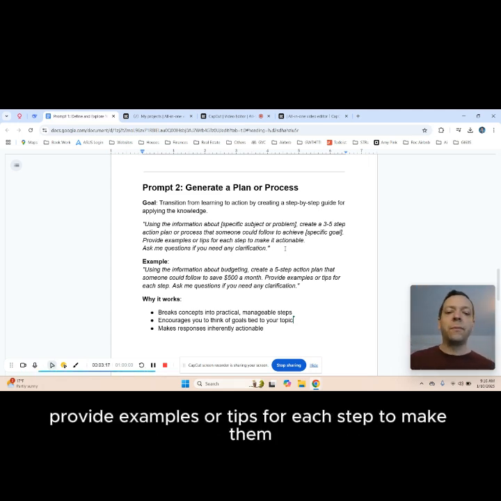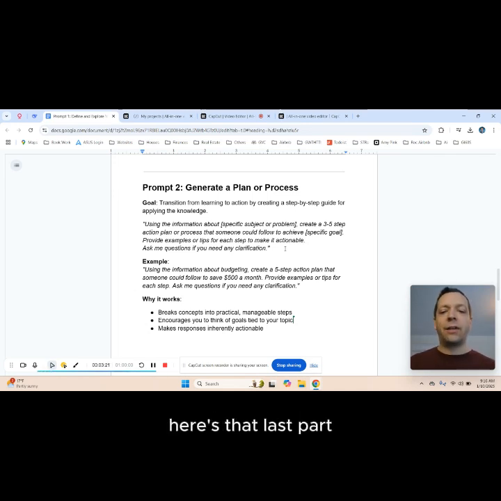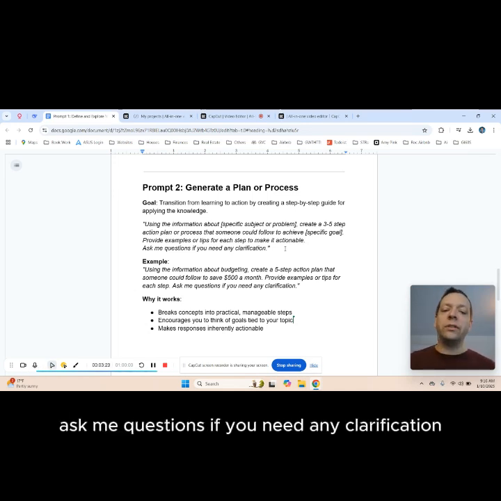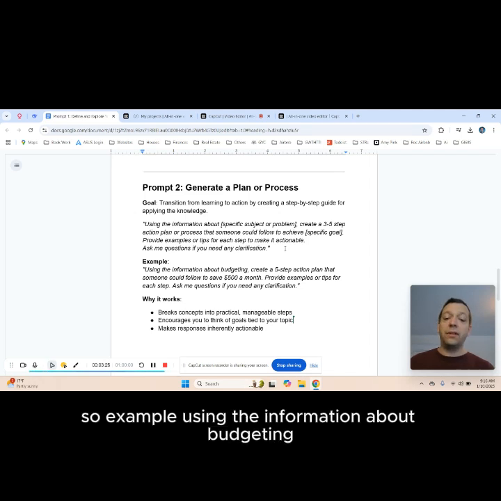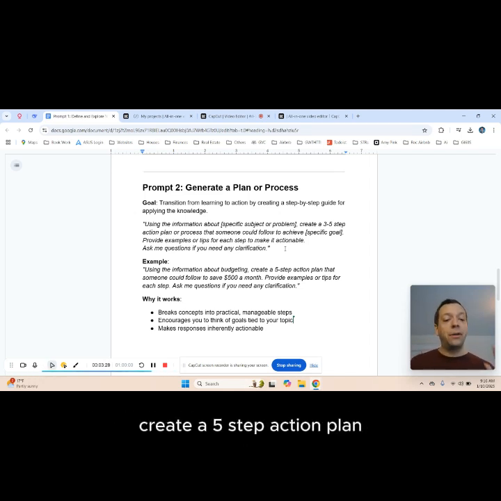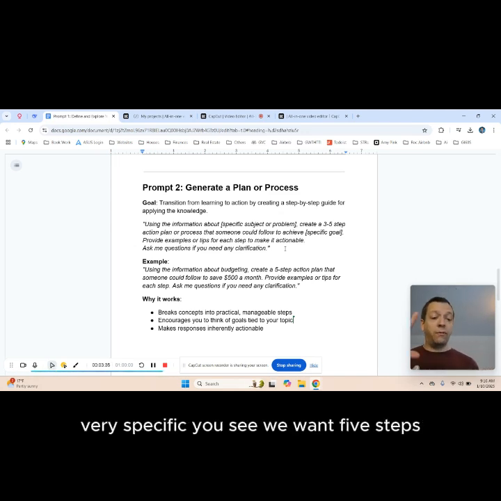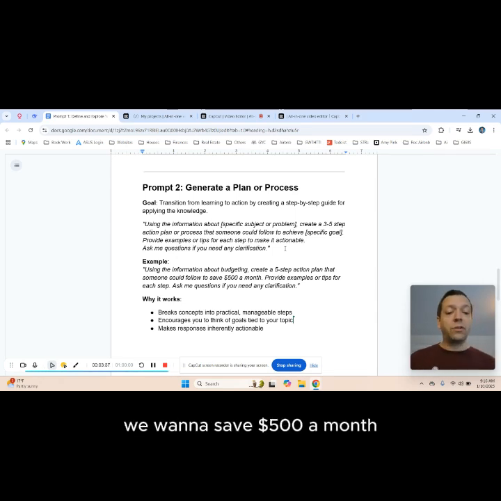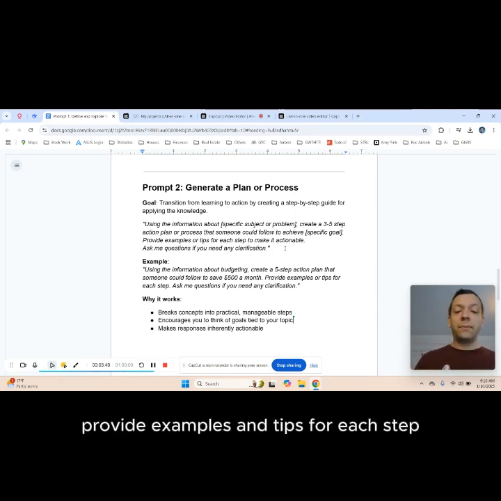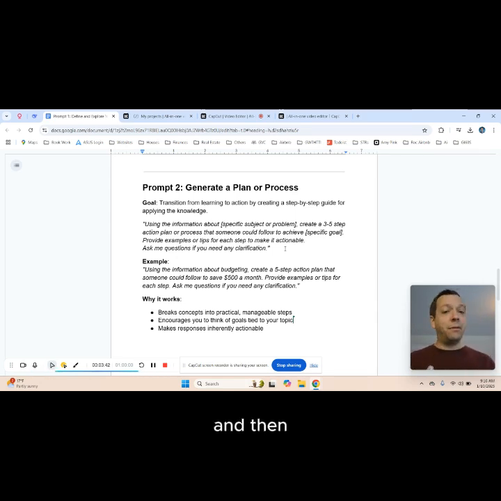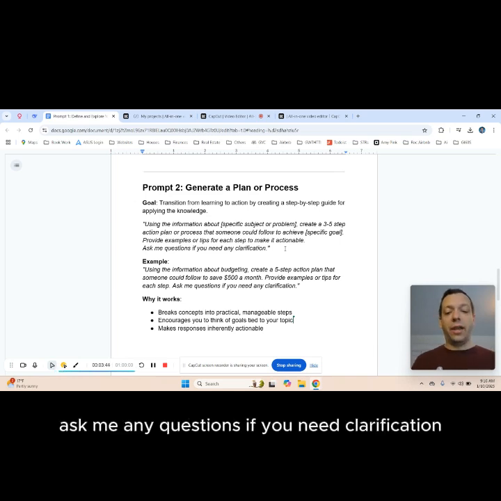So we're going to take this and put it into that specific goal. Provide examples or tips for each step to make them actionable. And again, here's that last part. Ask me questions if you need any clarification. So the example: using the information about budgeting, create a 5-step action plan that someone could use to save $500 a month. Very specific. You see, we want 5 steps. We want to save $500 a month. Provide examples and tips for each step. And then ask me any questions if you need clarification.